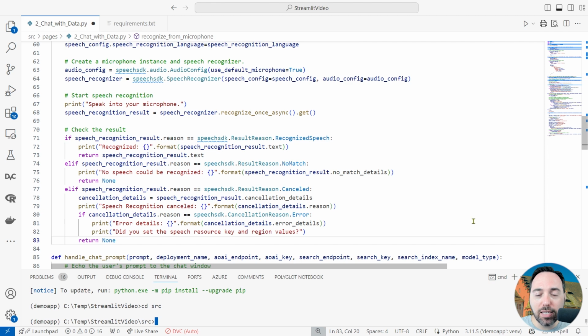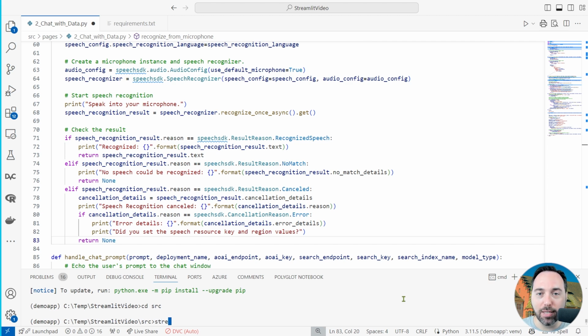Note that these print statements will only write to the console and not to our application. So we would probably want to replace this with a proper logging infrastructure. But that's a video for another day, I suppose. And that's all the code that we will need for this simple utterance. So let's try a live demo. I'm going to run Streamlit, and then we'll be able to check this out.